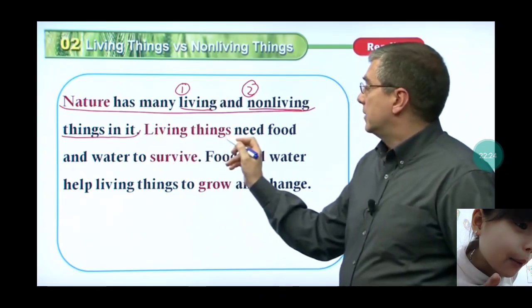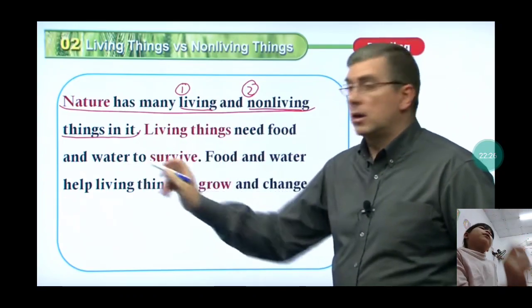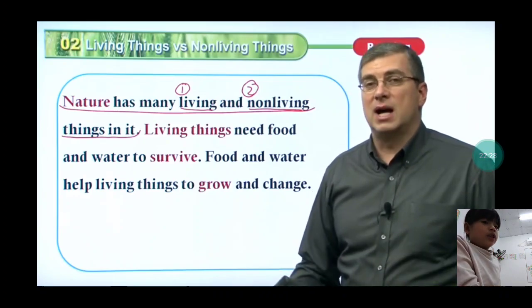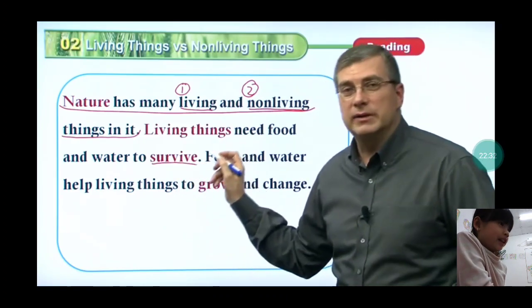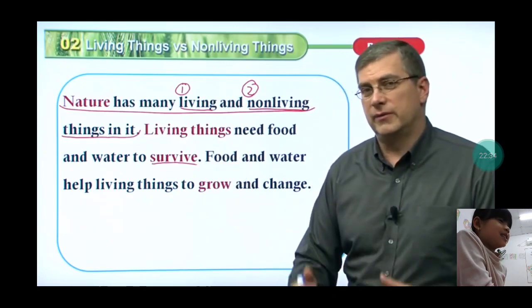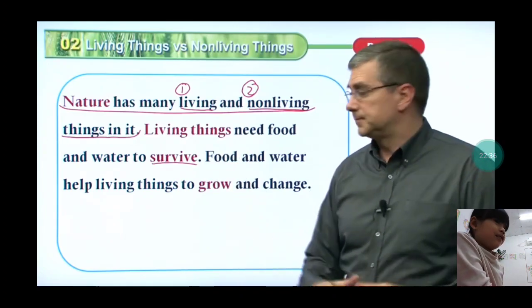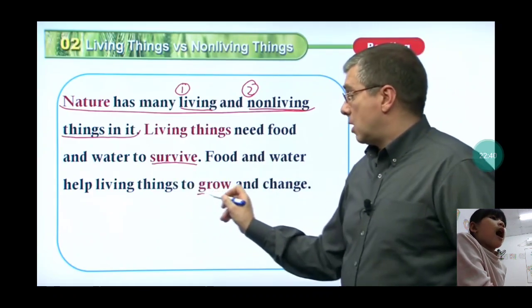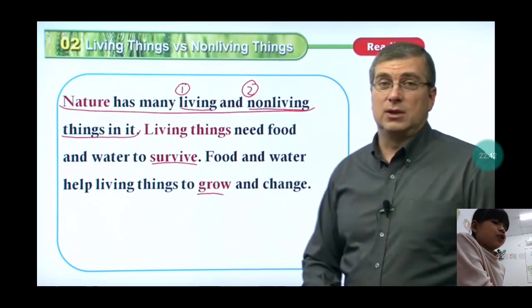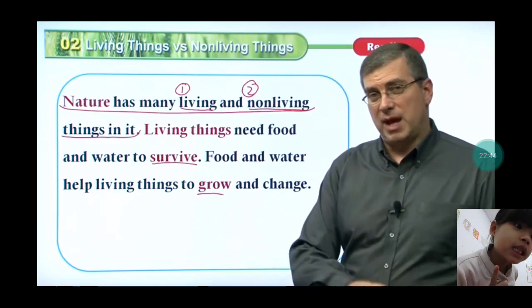Okay, now I will read again and you listen. Nature has many living and moving things in it. Living things need food and water to survive. Food and water help living things grow and change. Now you read and I listen again.